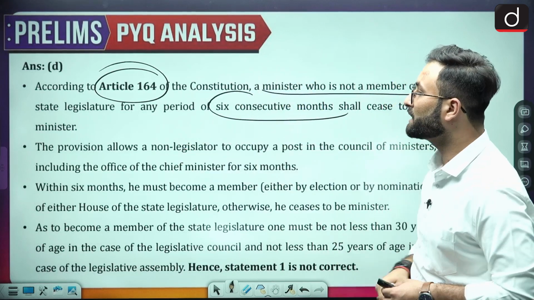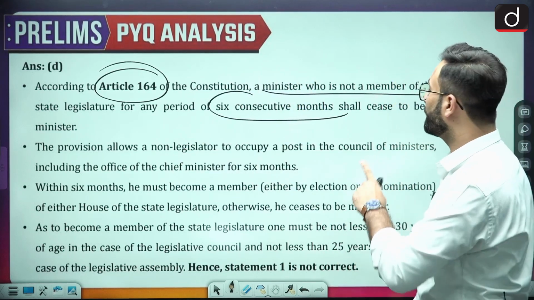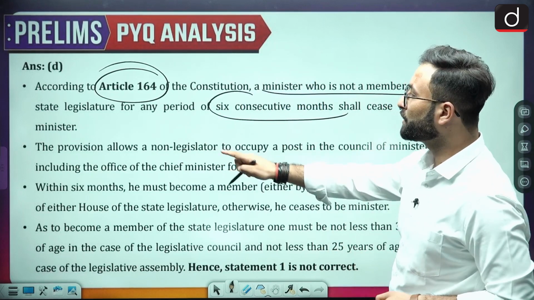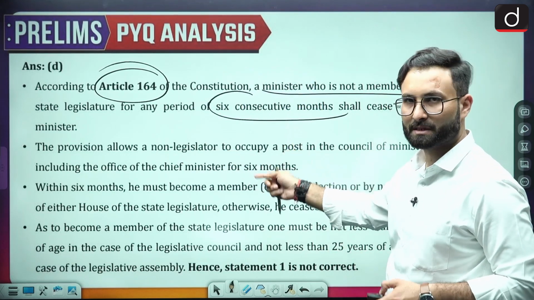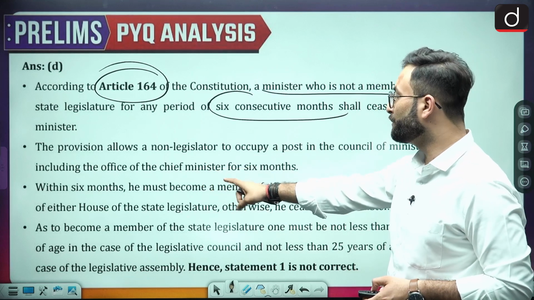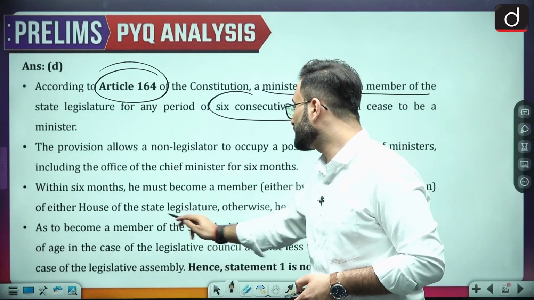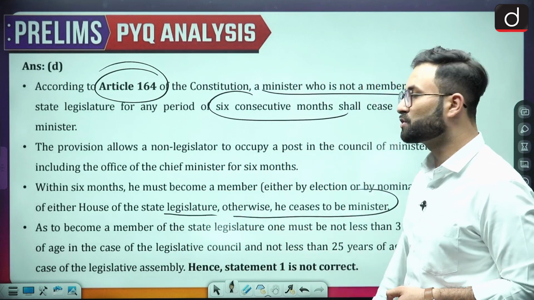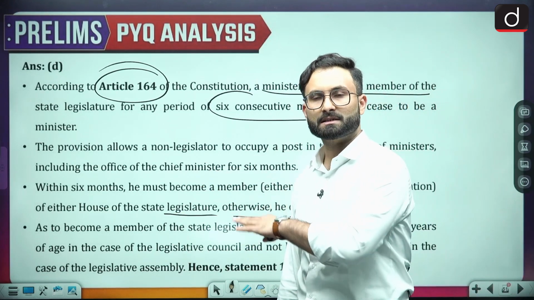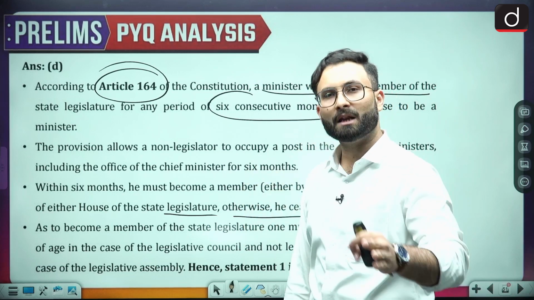Coming to the next one, the provision allows a non-legislator to occupy a post in the Council of Ministers, including the office of the Chief Minister, for 6 months, as I told you. Then within the 6 months, he must become a member, either by election or by nomination, of the house of the state legislature. Otherwise, he ceases to be a minister. When we are talking about the state legislature, that is the case. When we talk about the parliament also, that is the case.